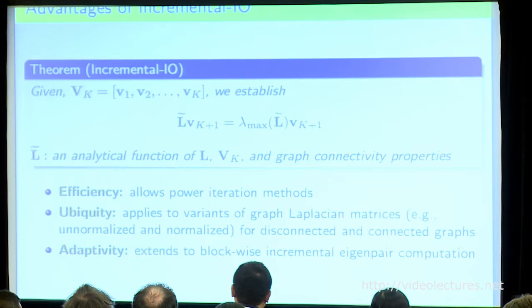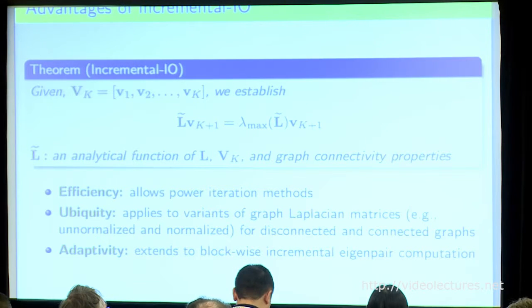It's also very adaptive if you want to do a blockwise update, meaning you want to compute the next, let's say, next 3 eigenvectors instead of computing one eigenvector at a time. It can be easily adapted following the same methodology.